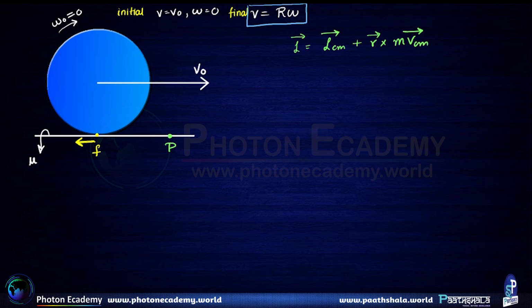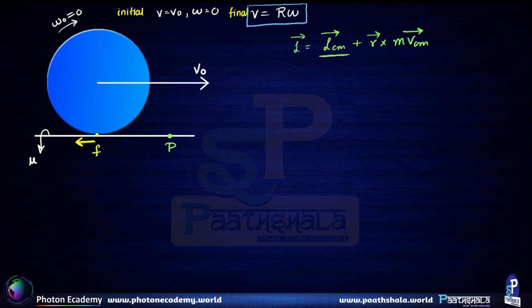Alright. So initially there is no angular momentum about the center of mass because this object is not rotating about its center of mass initially. We again note that omega initial happens to be 0. Now angular momentum about the point P is going to get conserved.